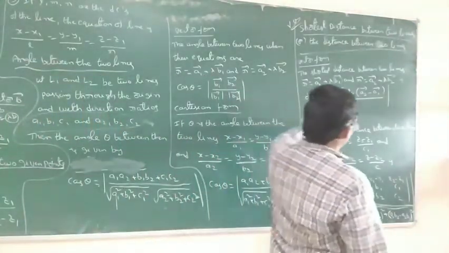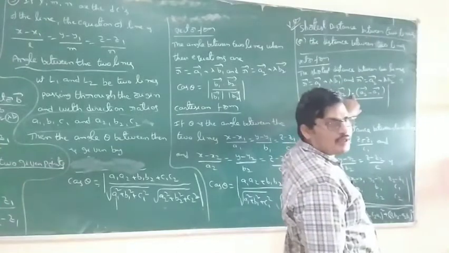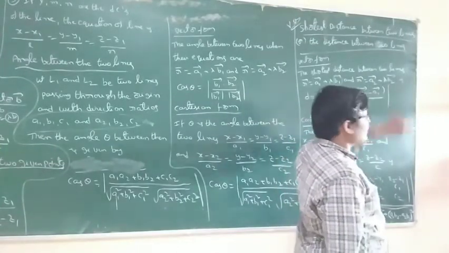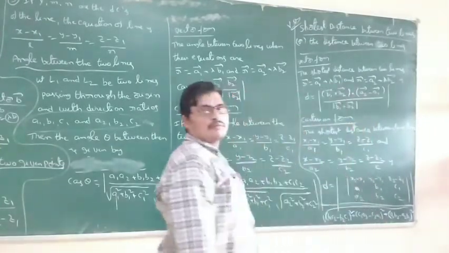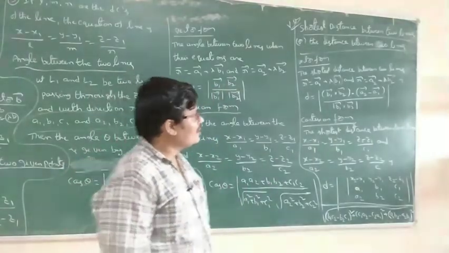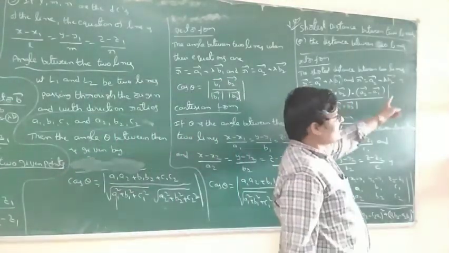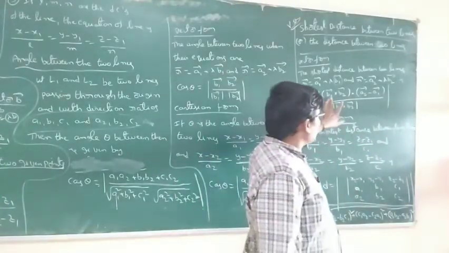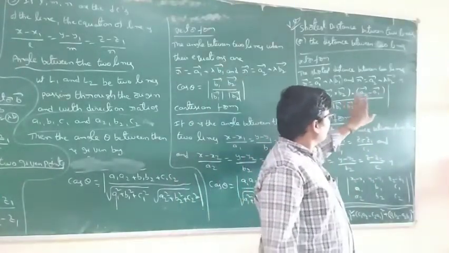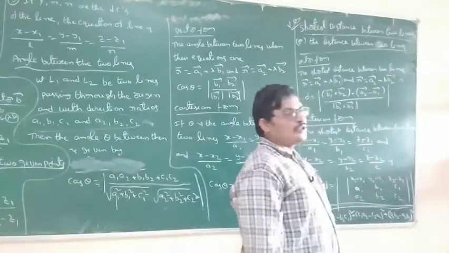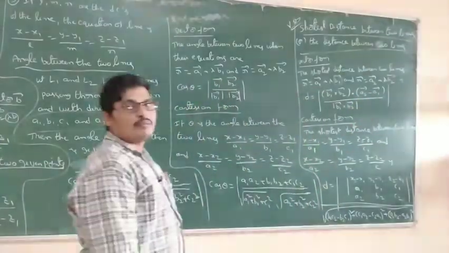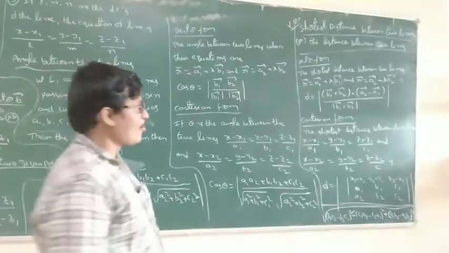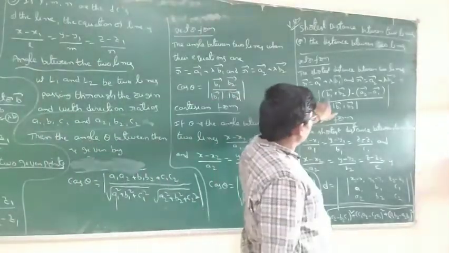Then dot a2 minus a1, a scalar product. a2 and a1 are both vectors, so a2 minus a1 is also a vector. The dot product of two vectors is a real number, meaning any value.